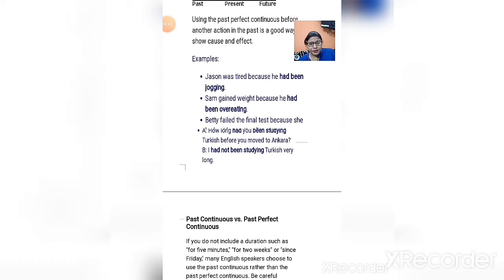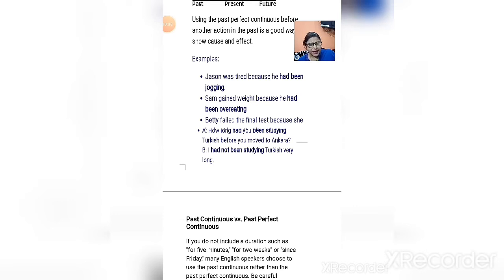Jason was tired because he had been jogging. Due to jogging, Jason was tired. Then next says, Sam gained weight because he had been overeating. Overeating is a process that went on for some time in the past. So Sam gained weight because he was overeating. That is the cause of another action.